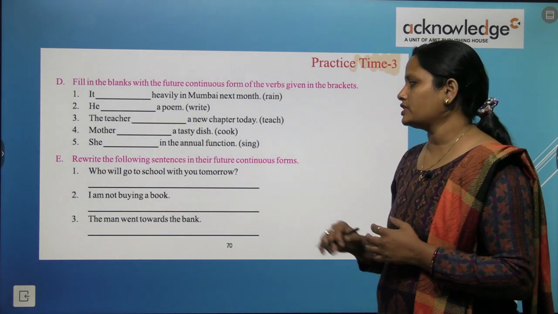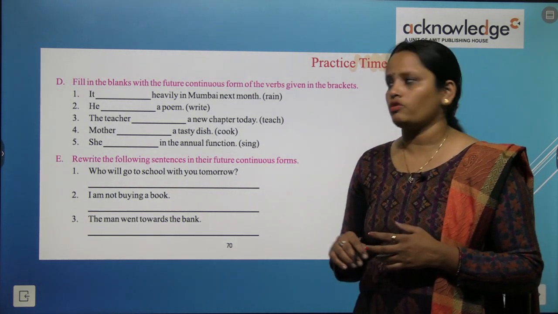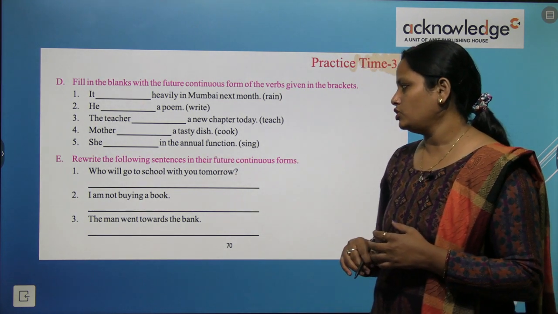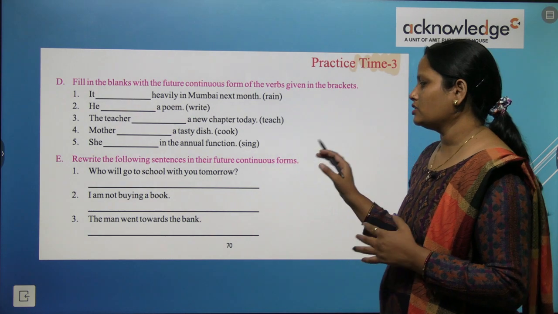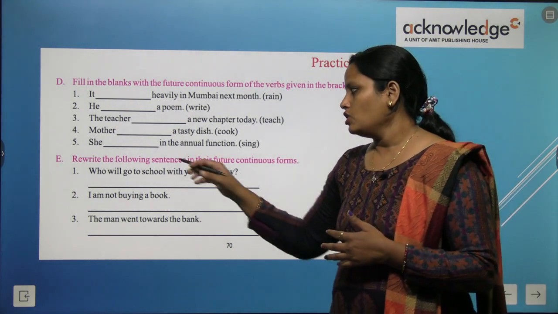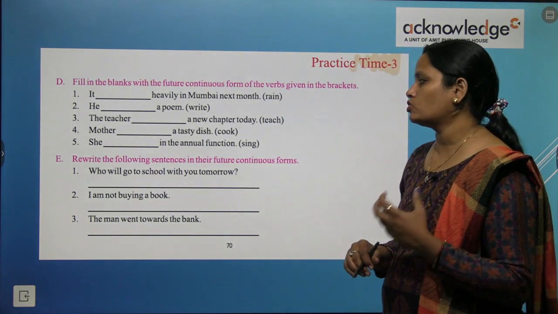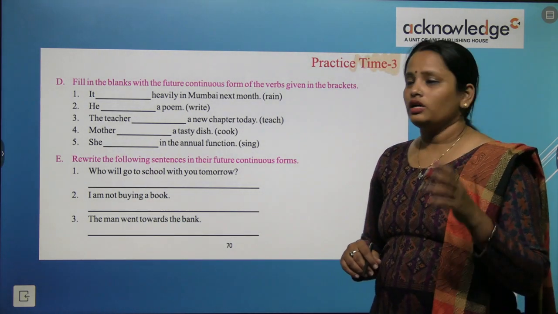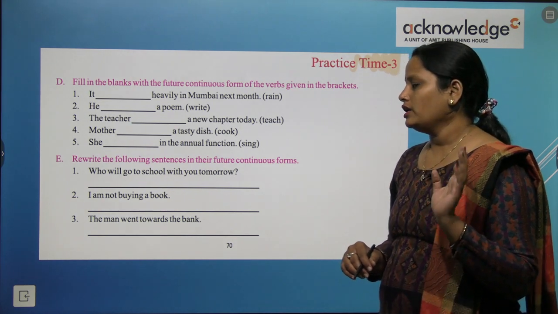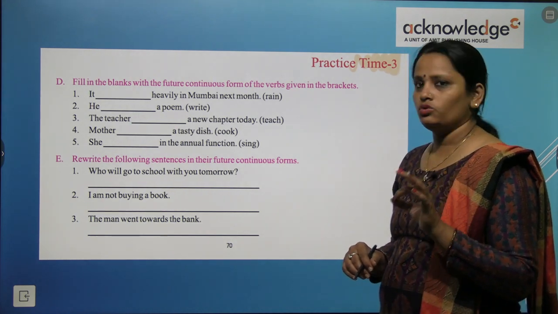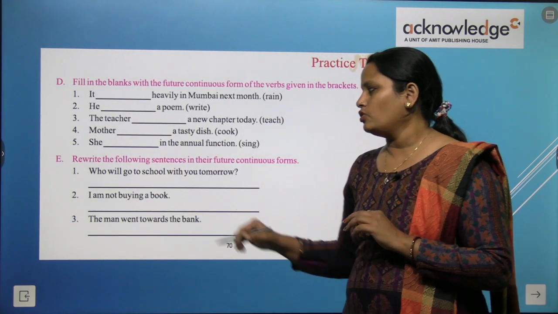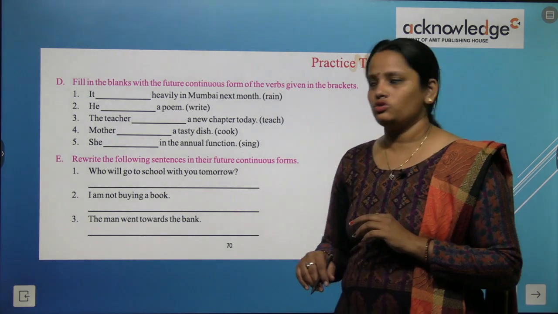Now rewrite the following sentences in their future continuous form. Who will go to school with you tomorrow? So what do we have to do? We have to read the question and write the answers in future continuous. The first question is: who will go to school with you tomorrow? So what will we add with will? We will add be. So who will be going to school with you tomorrow?